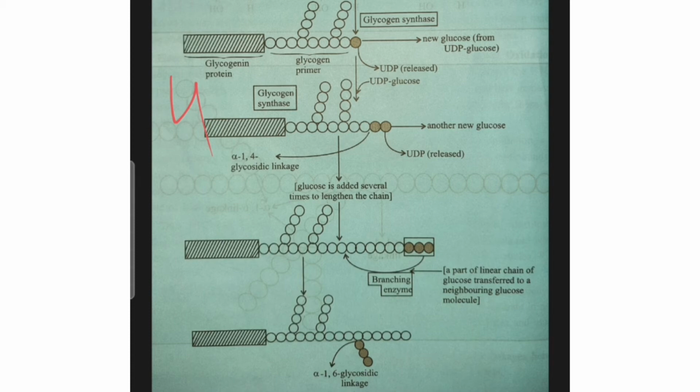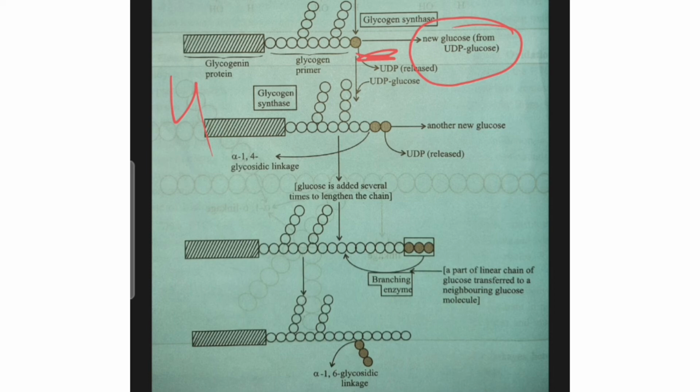The glycogen synthase enzyme transfers the glucose onto the primer, creating an alpha 1,4 glycosidic linkage that you can see here. They are joining linearly, and UDP is released, as also written here.